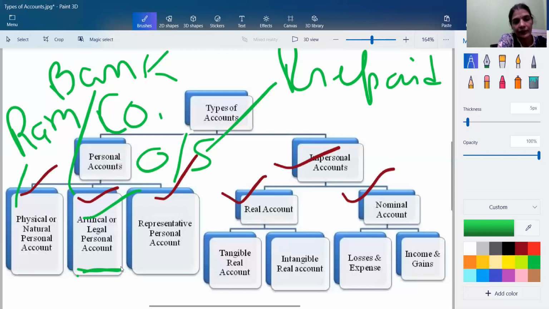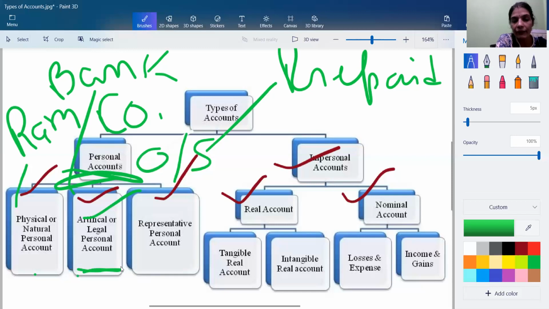We apply this rule on our physical persons like Ram, Sham, Mohan account, Sohan account. So every natural person who is dealing with the organization, their account is treated under the personal account, and under personal account we use the golden rule, debit the receiver and credit the giver.